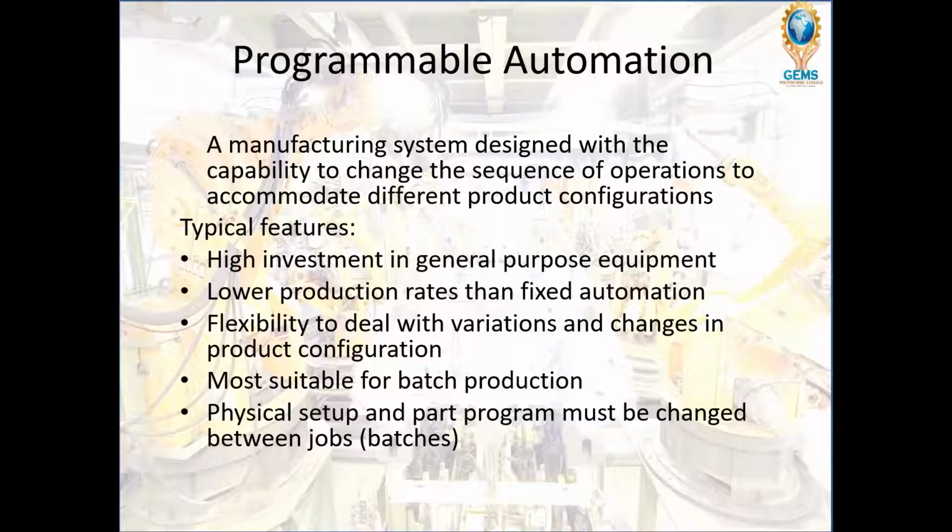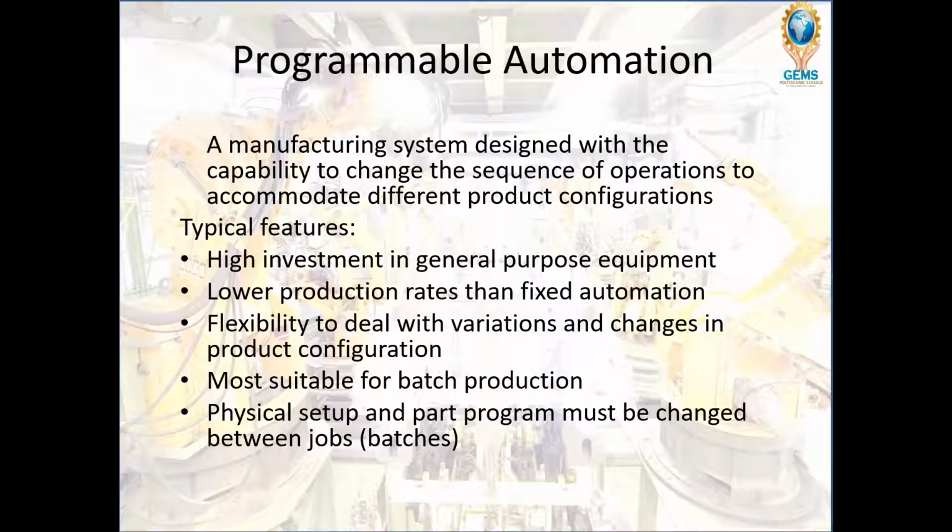Programmable automation. Programmable automation is a manufacturing system designed with the capability to change the sequence of operations to accommodate different product configurations. That is, using programmable automation, we can manufacture different variants or varieties of products, whereas in fixed automation, we will be able to manufacture only one type of product.